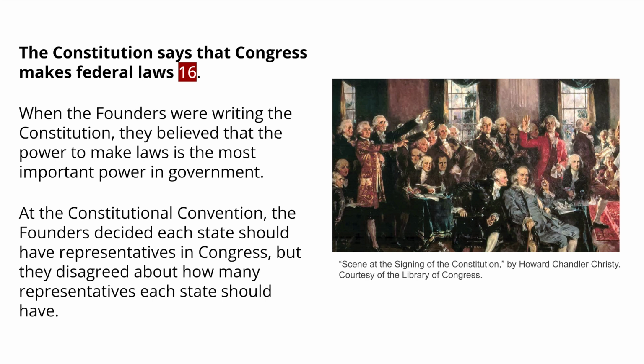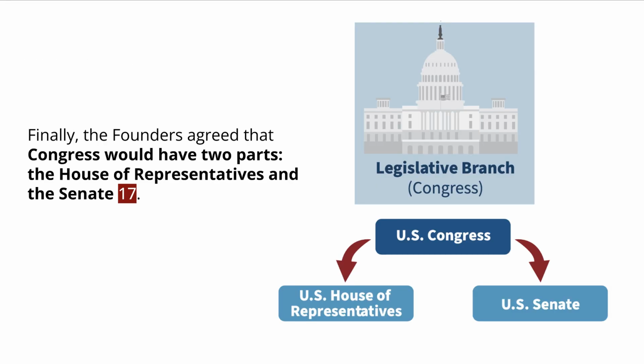When the founders were writing the Constitution, they believed that the power to make laws is the most important power in government. At the Constitutional Convention, the founders decided each state should have representatives in Congress, but they disagreed about how many representatives each state should have. Finally, the founders agreed that Congress would have two parts, the House of Representatives and the Senate.